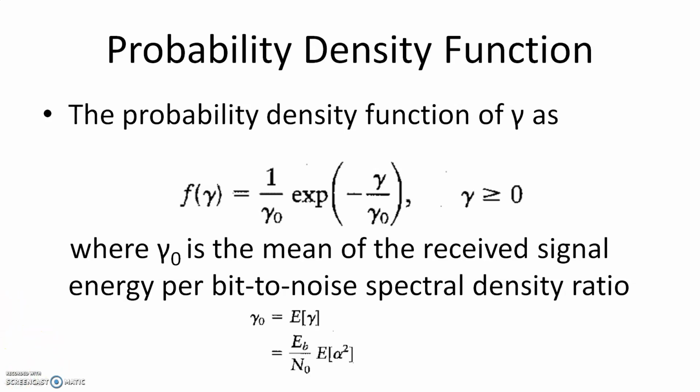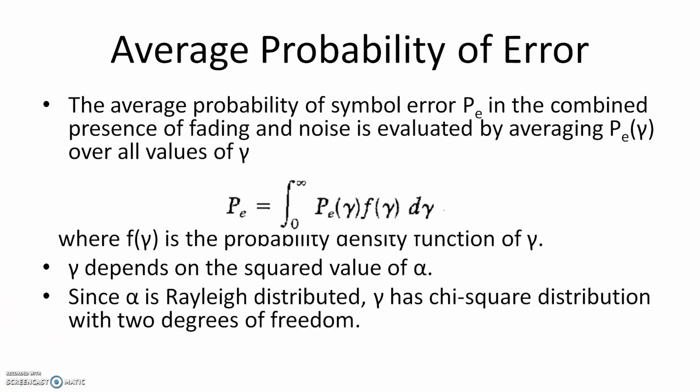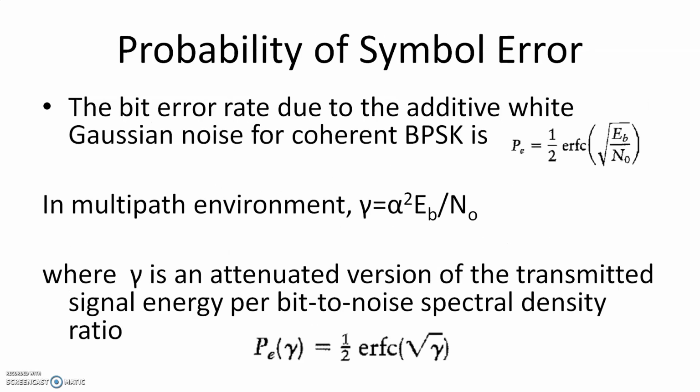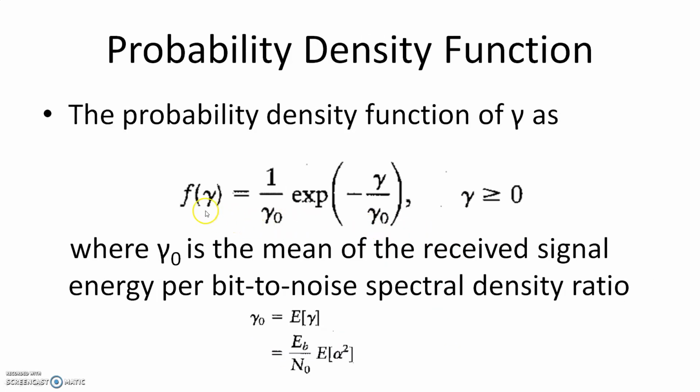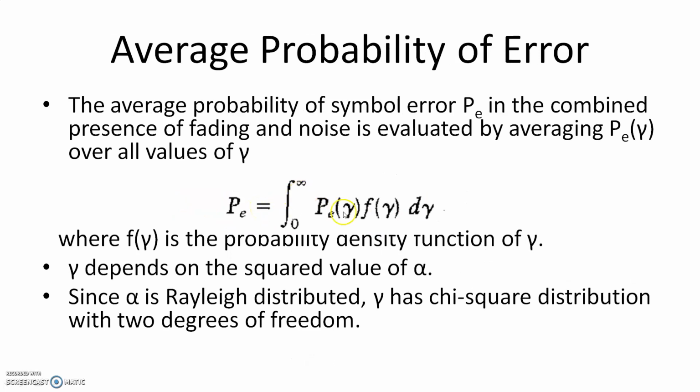Okay, so that is the value of gamma 0. Now what is the average probability of error? The average probability of error is Pe, which is equal to the integral from 0 to infinity of Pe of gamma, that is the probability of error of gamma, the value that we found here, multiplied by f of gamma, that is the PDF, which is this formula. So you have to take the product of that, multiply that, and take the integral from 0 to infinity.